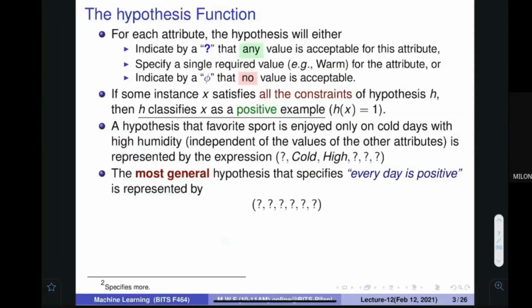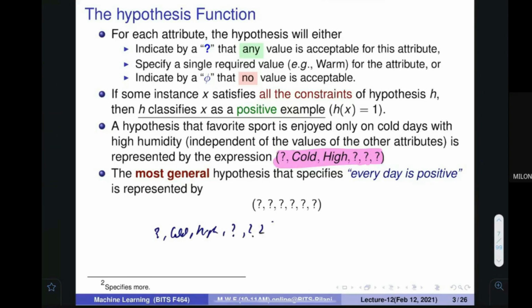Now we want to talk about the case where, if this is a hypothesis, then at some places it may be possible that you can write, for example, a question mark, cold, high, question mark.